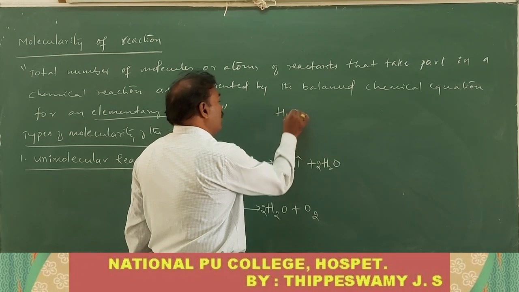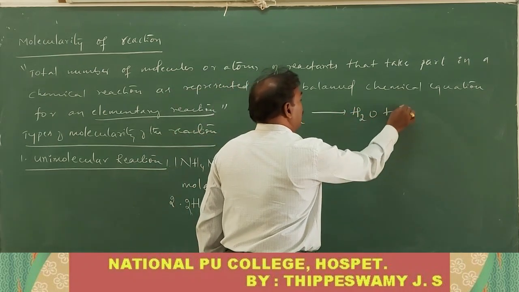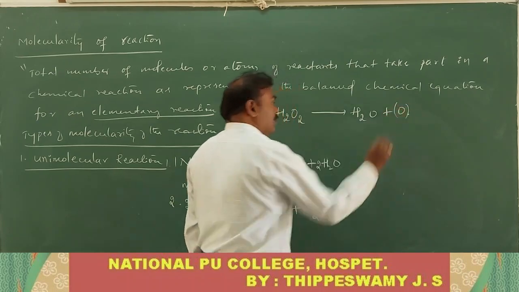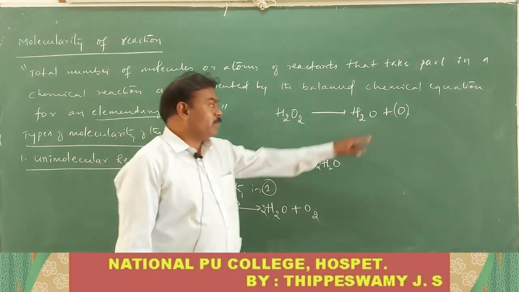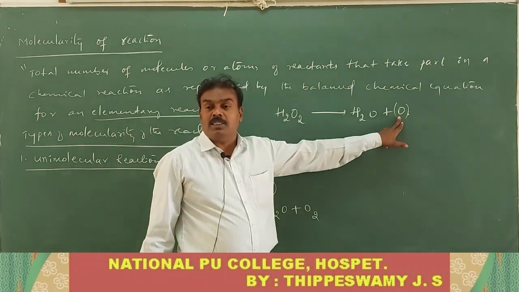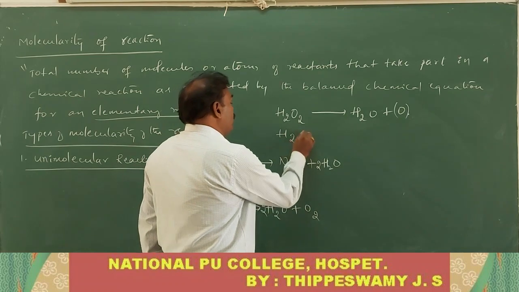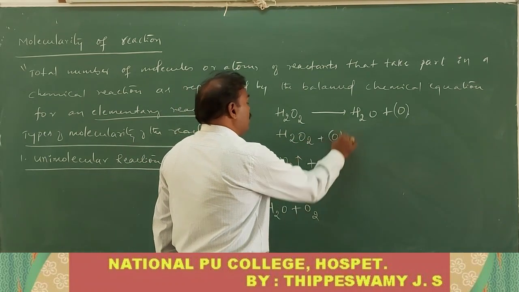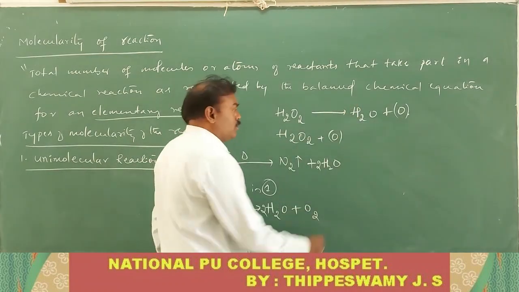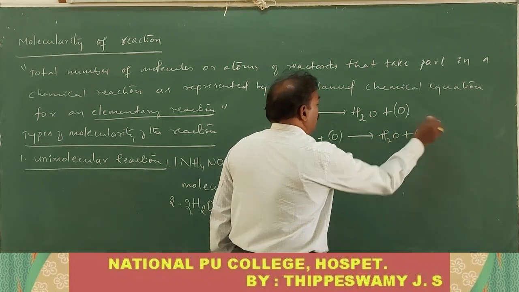H2O2 undergoes decomposition to give H2O and nascent oxygen. You should know the pointer: the freshly prepared oxygen atom is called nascent oxygen. Now in the second step, H2O2 combines with the nascent oxygen obtained in the first step and gives rise to H2O and then O2.